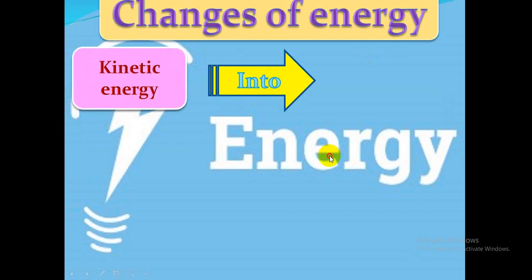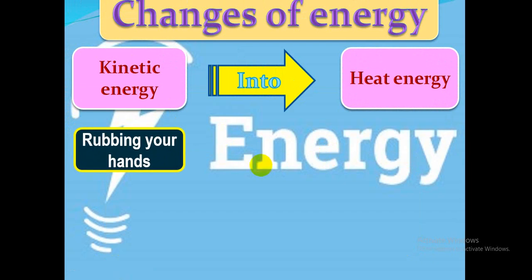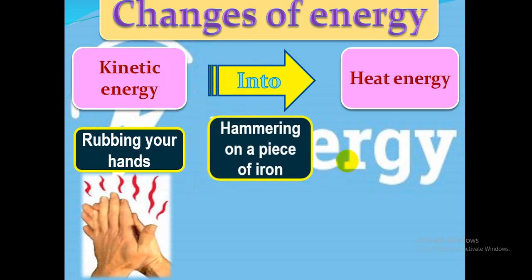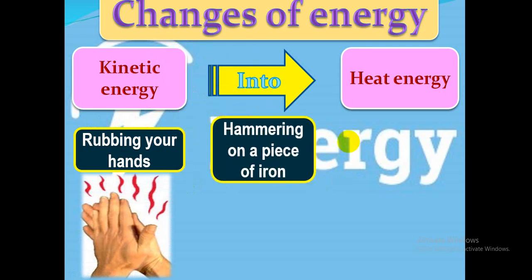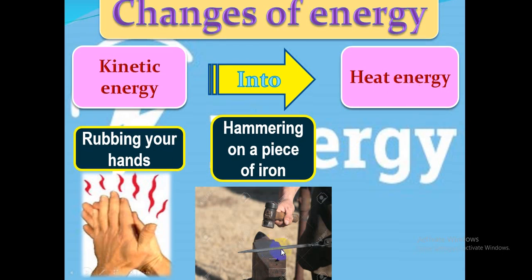Okay, another example: kinetic energy into heat energy. When motion changes into heat, like rubbing your hands, moving your hands together, the kinetic energy will change into heat energy. Number two, hammering on a piece of iron. This is motion. It will change into heat energy that makes the iron warm.